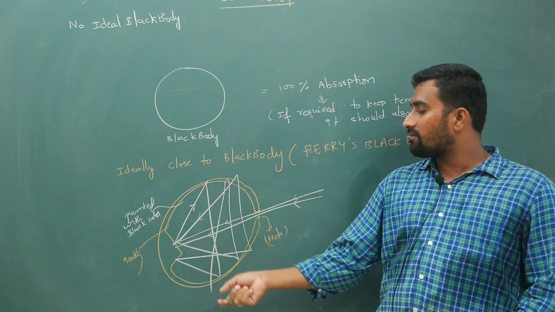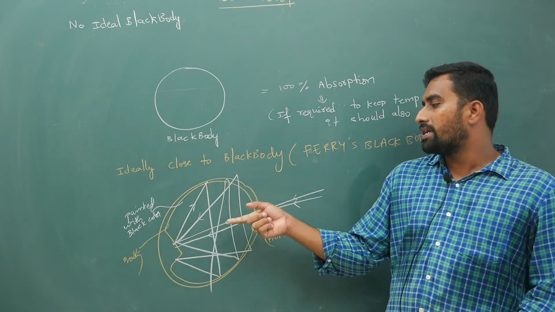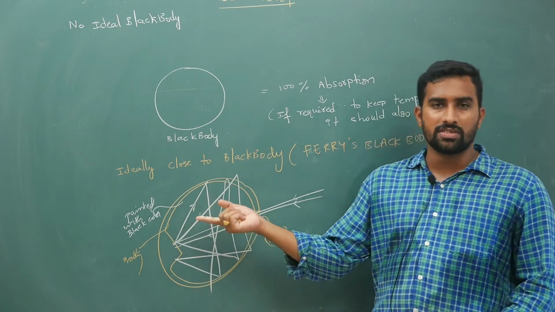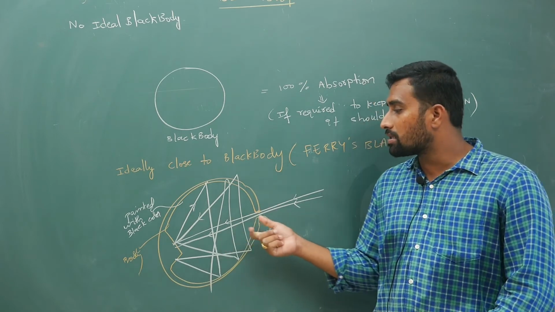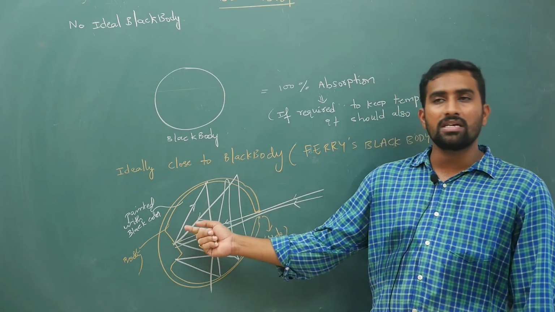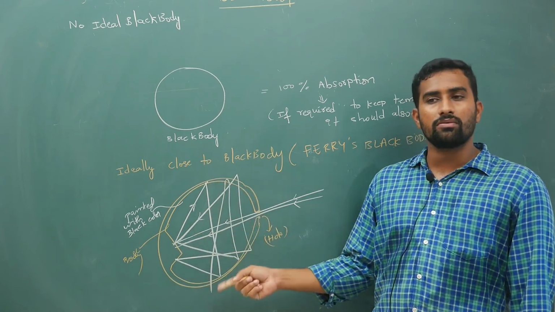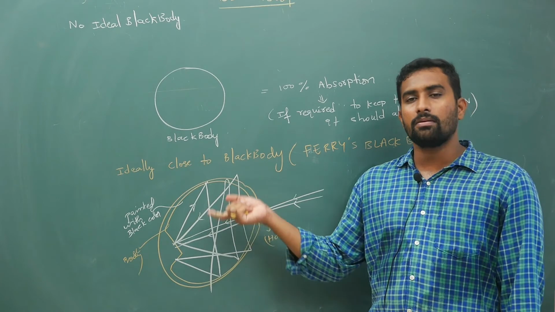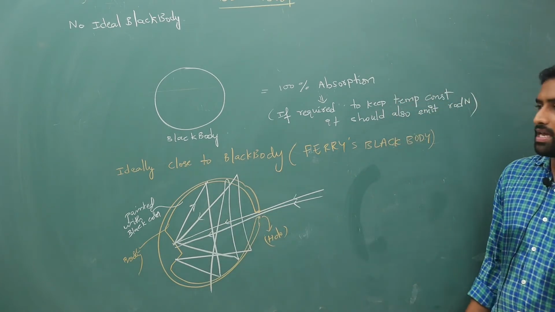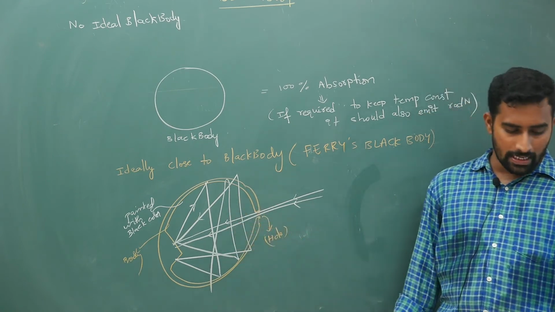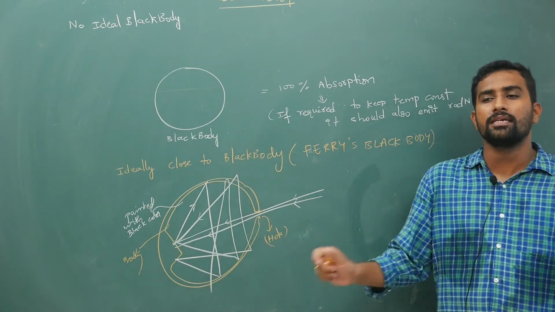Having the kink here, it will reflect and all the energy will be trapped inside, and because you have black color, it is around 95% efficiency for most black color bodies. So for every 100 joules that you send, 95 joules will directly be absorbed by this black paint, the remaining 5 joules will be reflected, and because of continuous reflection internally, it will absorb that energy as well. So the closest black body that we have practically is this Ferry's black body. We can assume that this is ideally close to a black body, but in reality there is no black body.